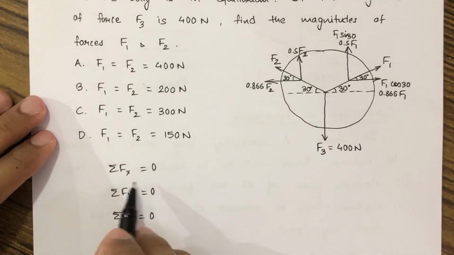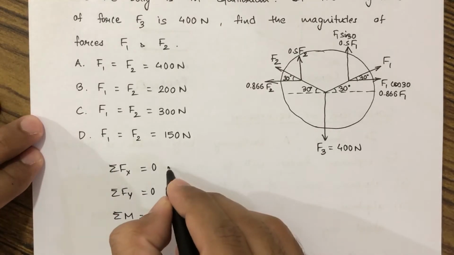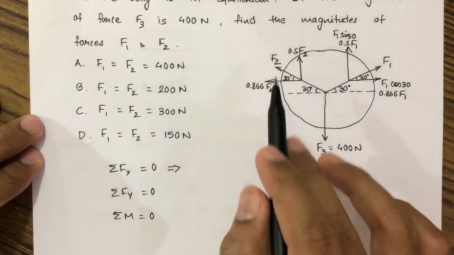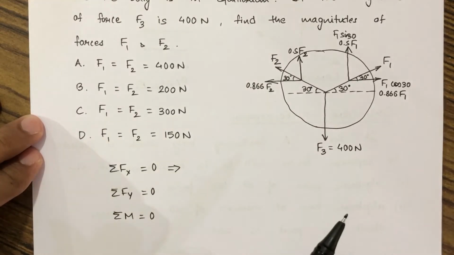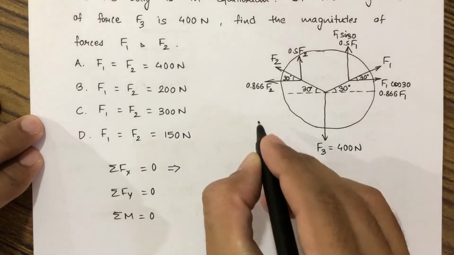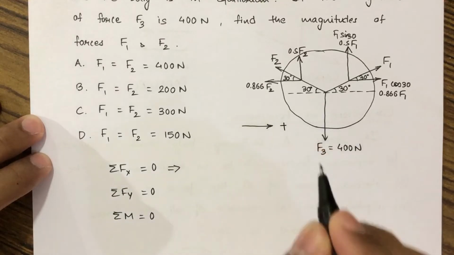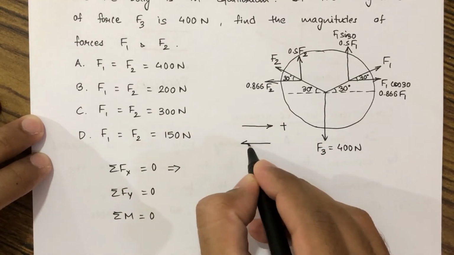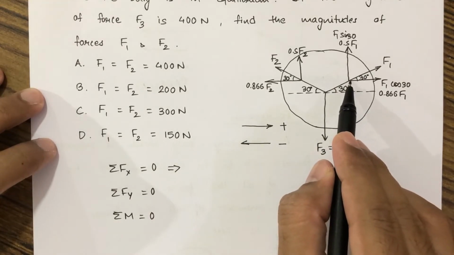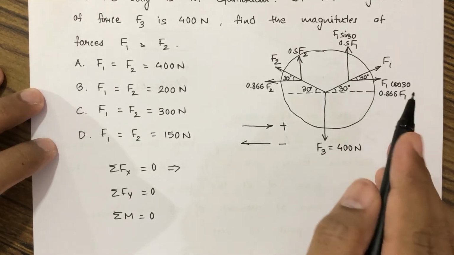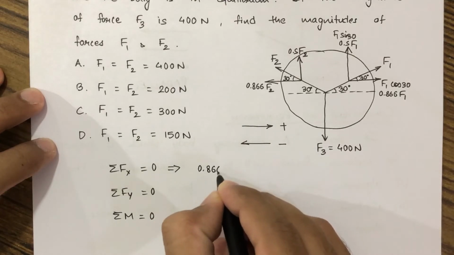Now we have to see the conditions of equilibrium. The first condition is summation Fx equal to 0. We have to take the summation of all the horizontal components of forces in this body. And keep one thing in mind: if the force is moving right side, it is taken as positive. If the force is moving left side, we have to take it as negative. So here the first horizontal component is 0.866 F1. It is moving to the right, so it will be plus 0.866 F1.